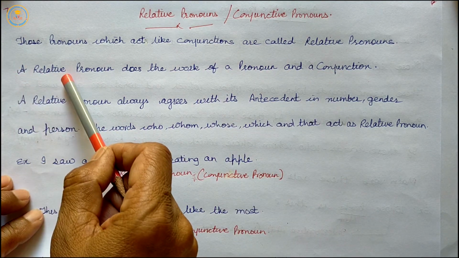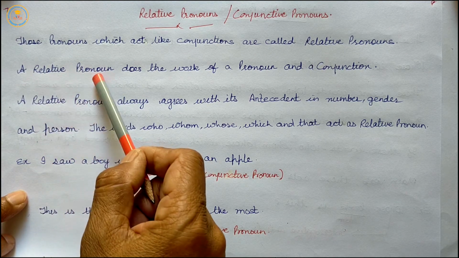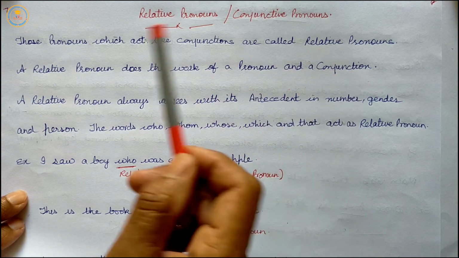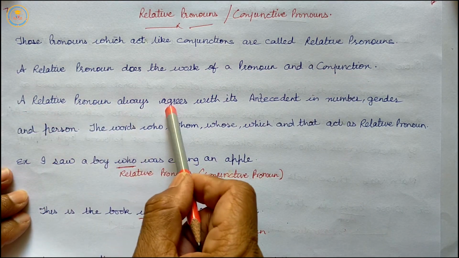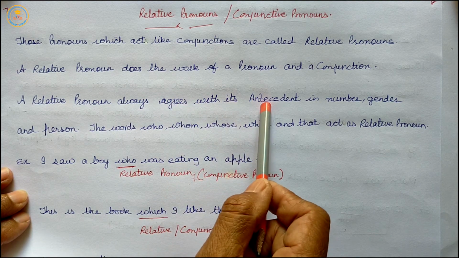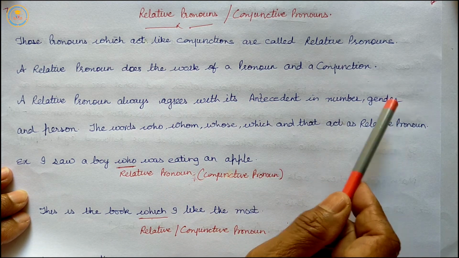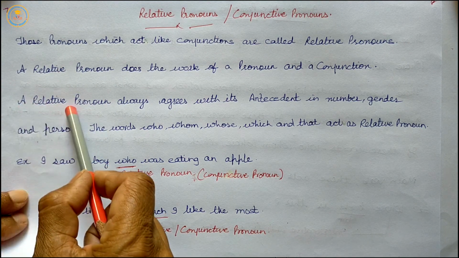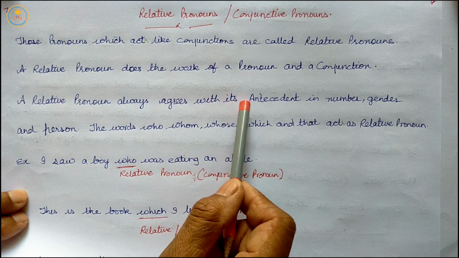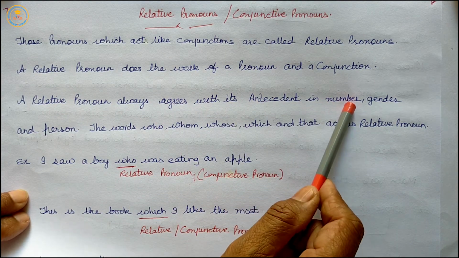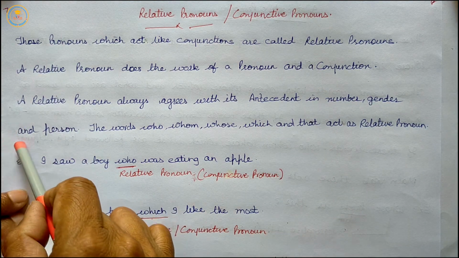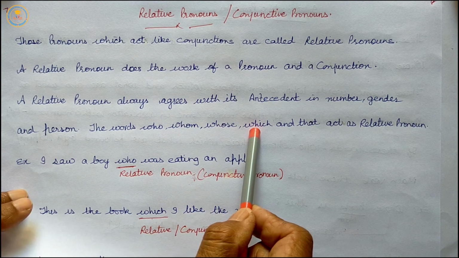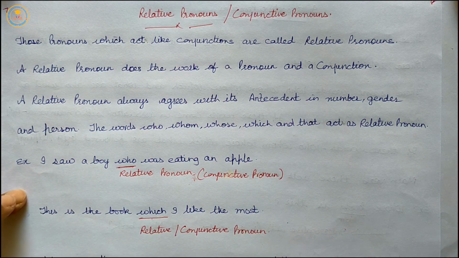A relative pronoun always agrees with its antecedent in number, gender, and person. The words who, whom, whose, which, and that act as relative pronouns.